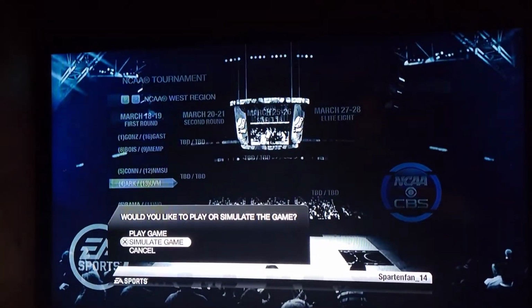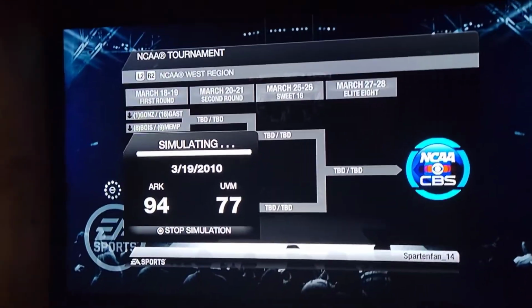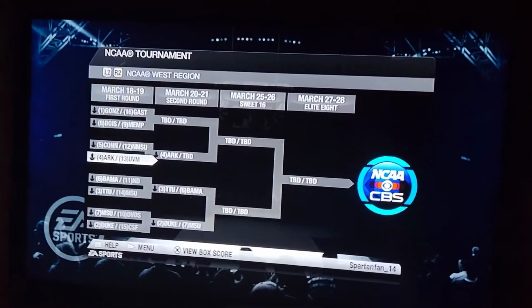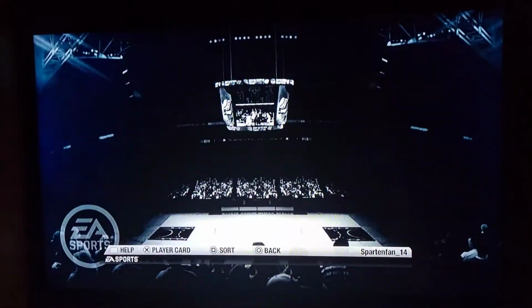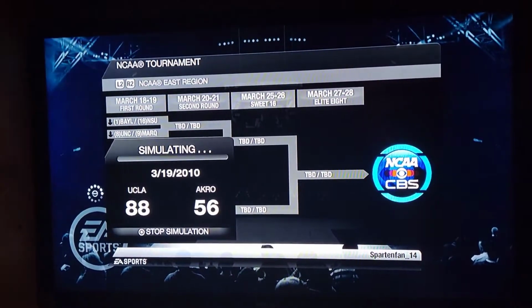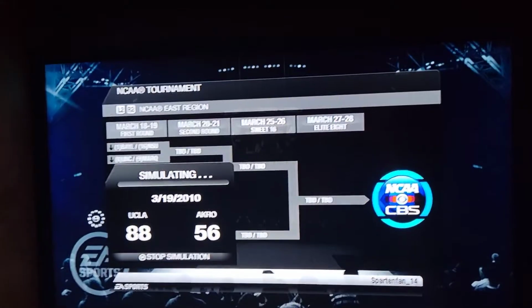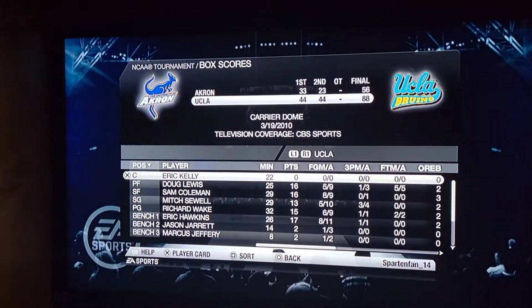Arkansas and Vermont. Arkansas wins it. Man, I still can't get over the fact that Wright State defeated Arizona. Crazy. UCLA and Akron. UCLA wins. Man, there really has not been a whole lot of upsets in this simulation.